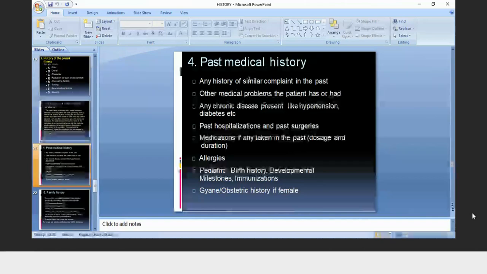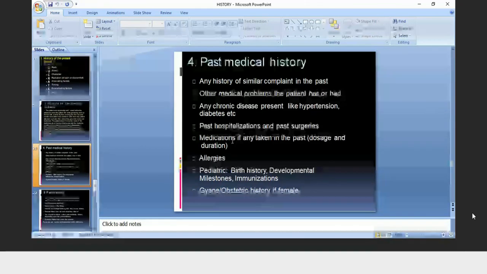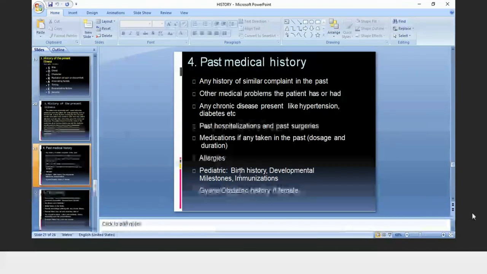In past history, you have to ask for similar complaint in the past and other medical problems the patient has or had, and history of chronic illness like hypertension, tuberculosis, or diabetes. Is there any history of past hospitalization and past surgeries? If the patient is taking any medication right now, you have to ask the dosage and duration. If there is any history of allergies. If the patient is in the pediatric age group, then you have to ask for the birth history, developmental milestones, and immunization history. In case of obs and gynae, you have to ask for the menstrual history. First, the chief complaints you have to write, then history of present illness, then past medical history.